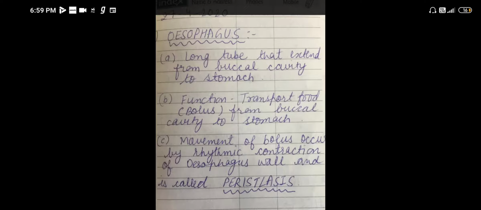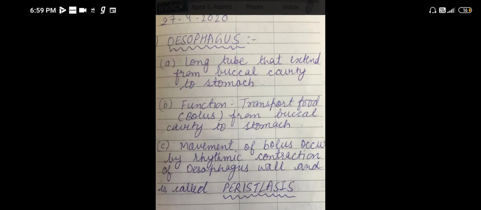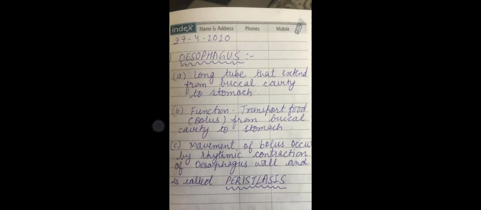Now, esophagus is generally a muscular tube. It is made up of muscles. These muscles contract and relax, and as a result of this contraction and relaxation, the food reaches the stomach by the process that is known as peristalsis. Now, the next part of your digestive system is the